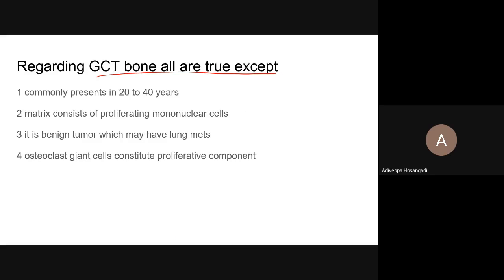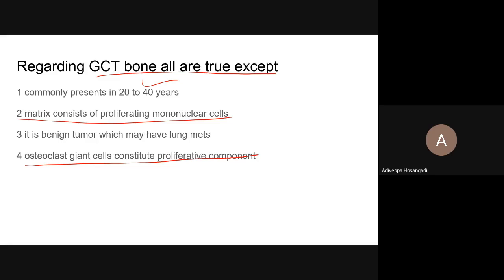Regarding GCT, all are true except... Fourth one. See, these are conflicting each other. Commonly presents at 20 to 40, correct.